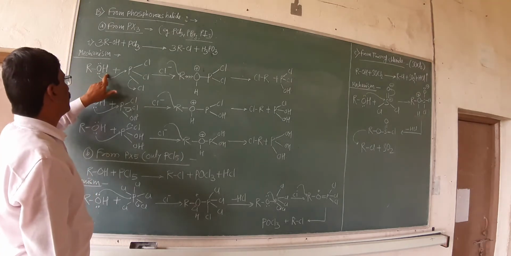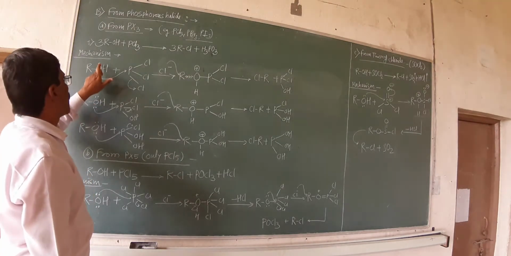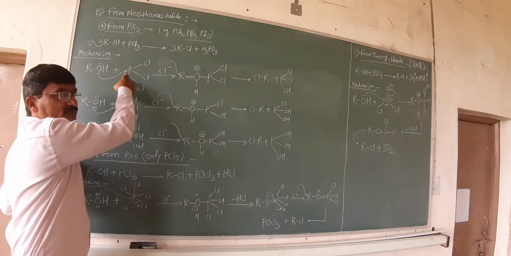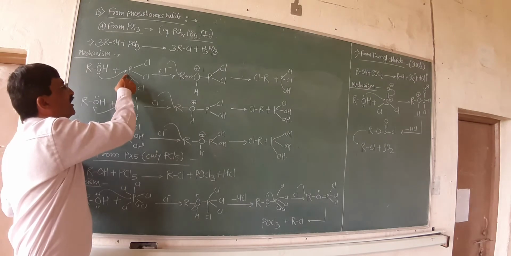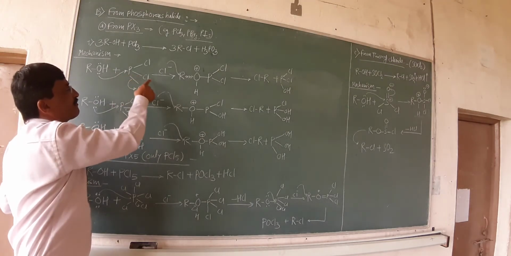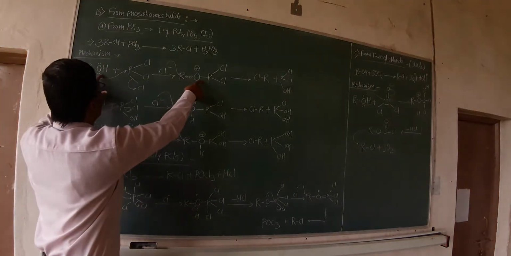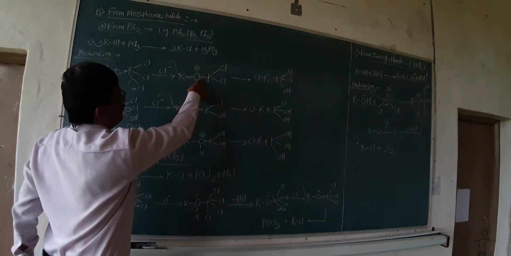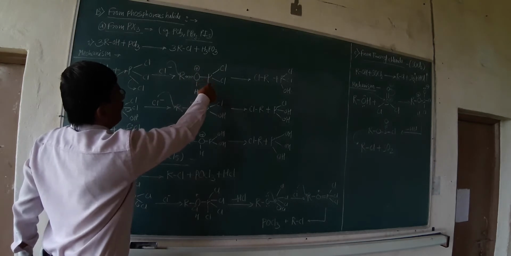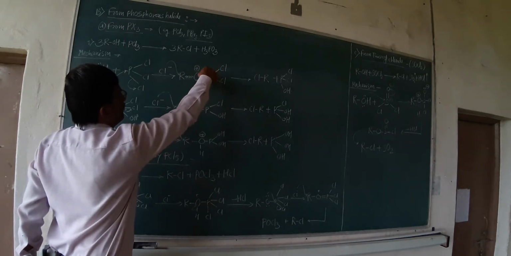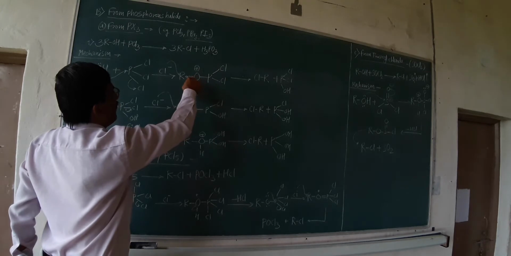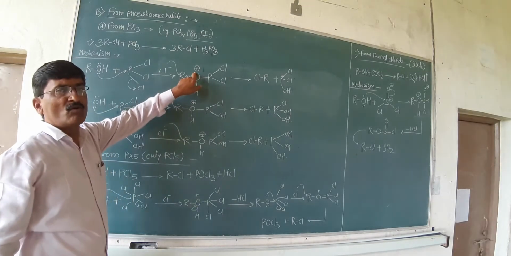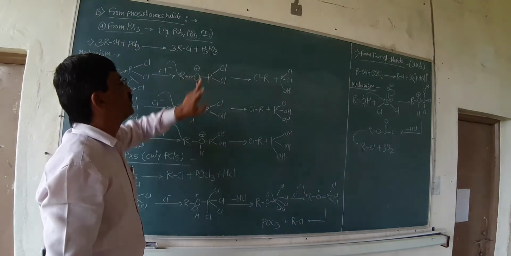In the alcohol, the OH group which is already present, the oxygen carries a lone pair of electrons, and that oxygen donates it to the phosphorus. Due to the donation of the electron to the phosphorus, what happens? A coordinate bond forms between oxygen and phosphorus. The valency of the PCl3 is already fulfilled. But at the same time, due to the loss of electron, the oxygen carries a positive charge.